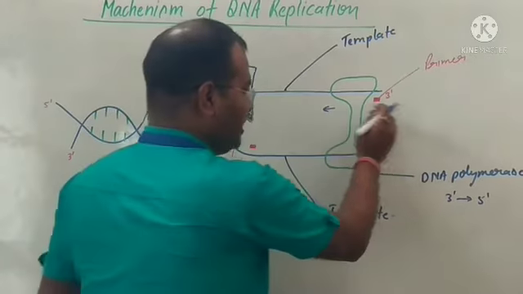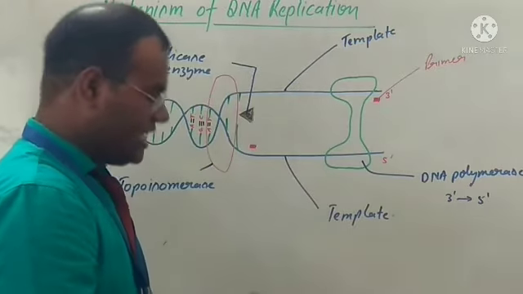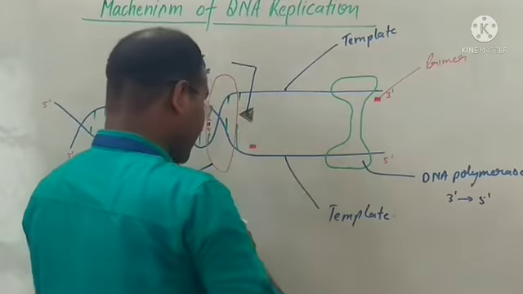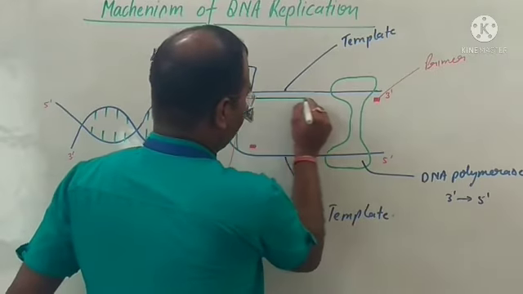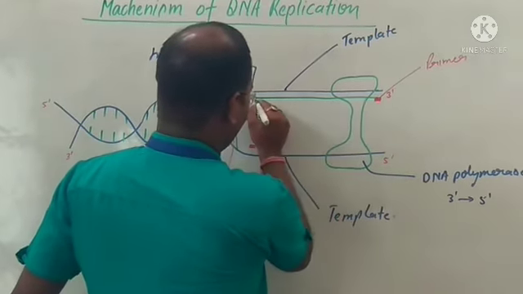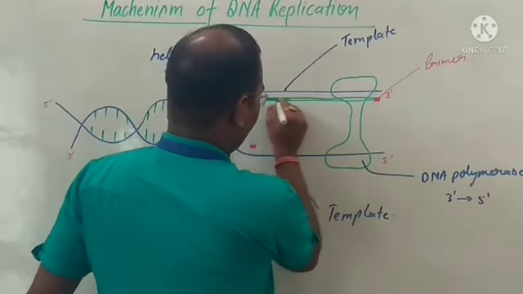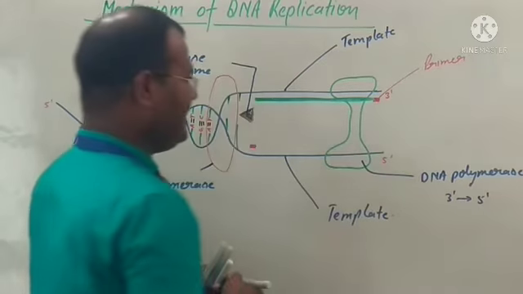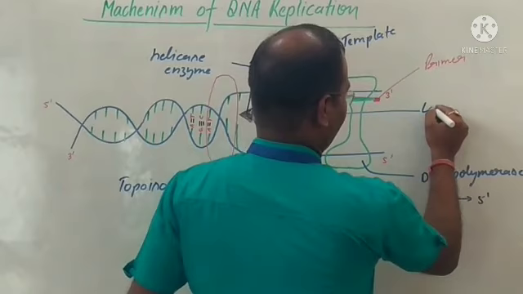So in this place a continuous chain is synthesized, and this continuous chain is called the leading strand.